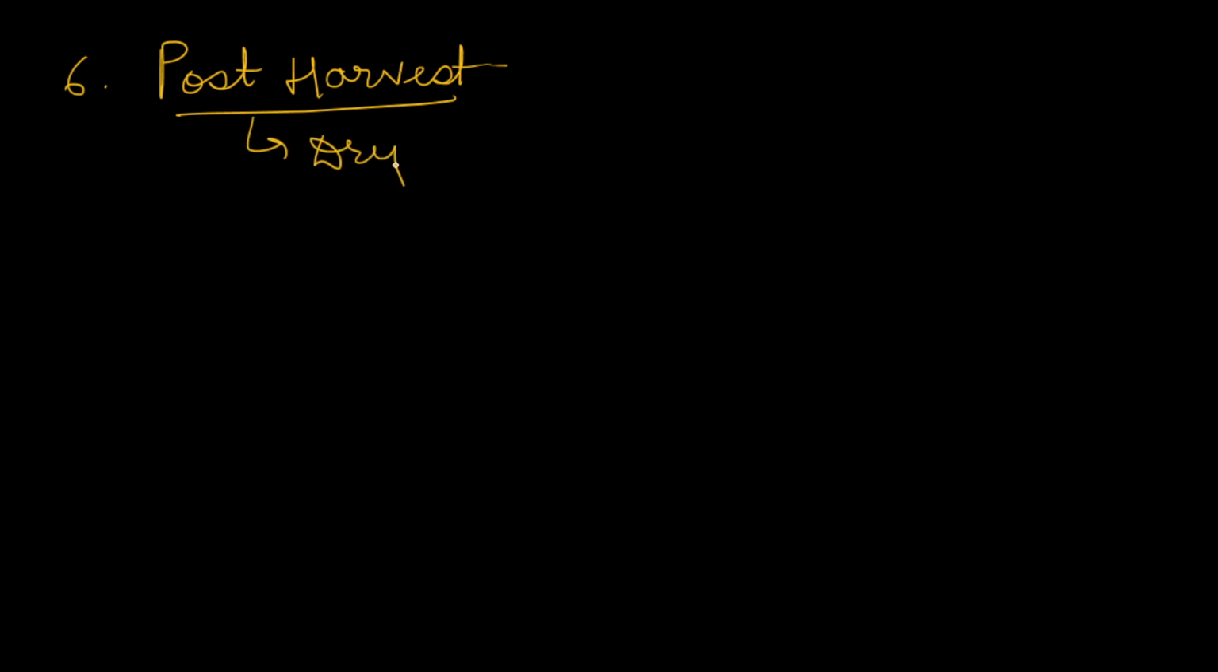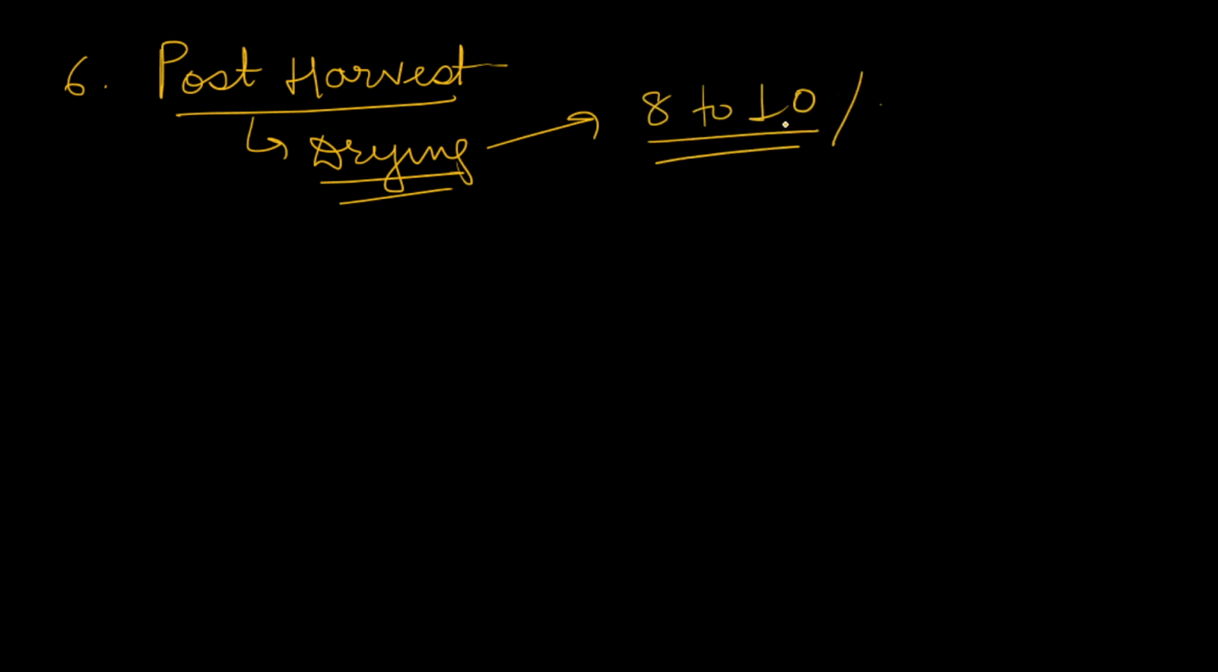Next, there are certain post harvest management processes we have to do properly. Post harvest, we see that we are drying our seeds properly, because for storage of seeds there should be a certain moisture level. Generally, most of the seeds are good at a moisture level of 8 to 10%. So drying is very important.